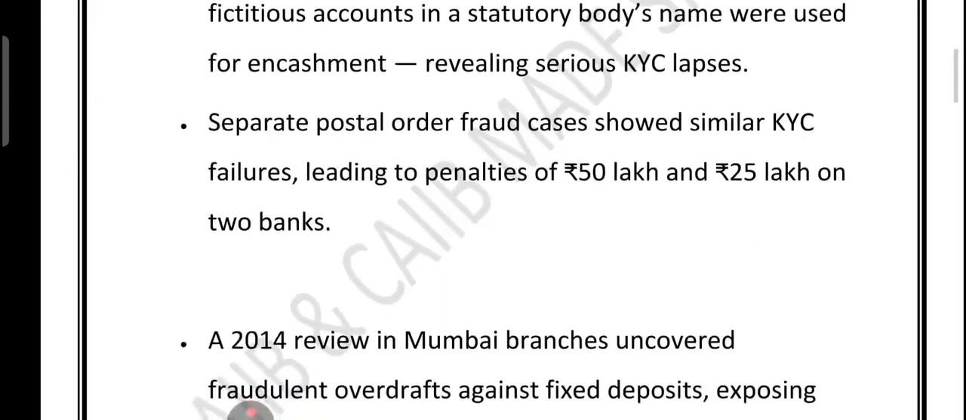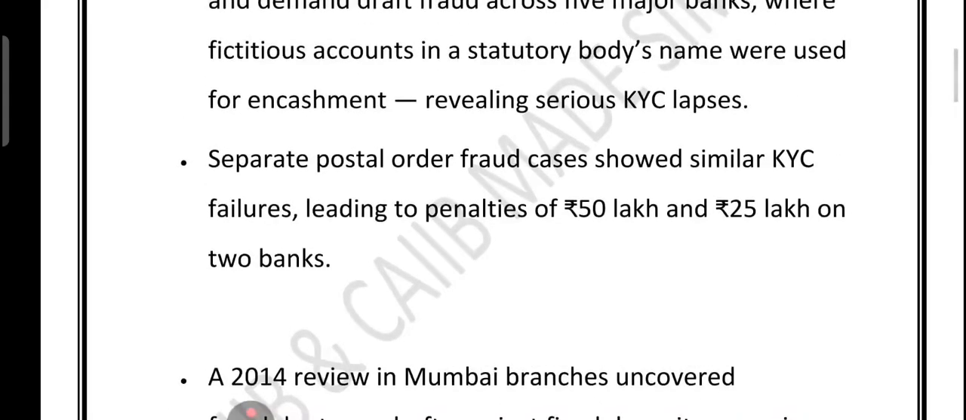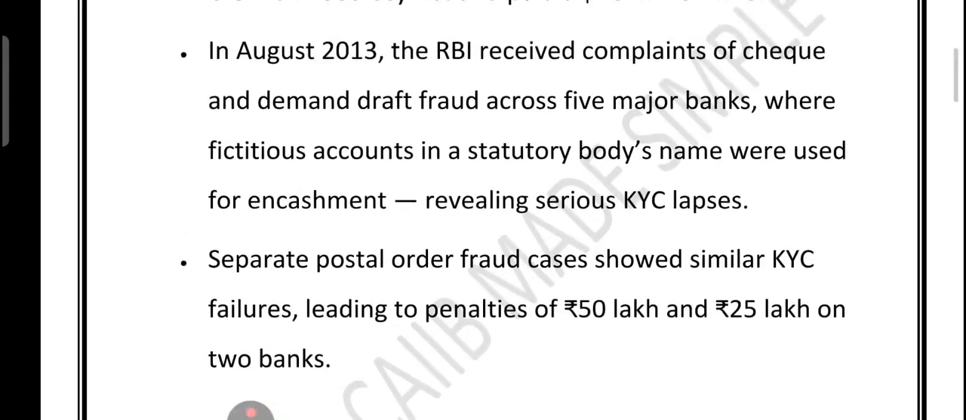Fast forward to August 2013. In India, RBI received a complaint about cheque and demand draft fraud involving 5 major banks. Criminals had opened fake accounts in the name of a statutory body and used them to encash instruments, exposing a massive KYC failure. That is called Know Your Customer failure. Around the same time, a postal order fraud with a similar KYC lapse came to light, leading to a penalty of 50 lakh on one bank and 25 lakh on another.